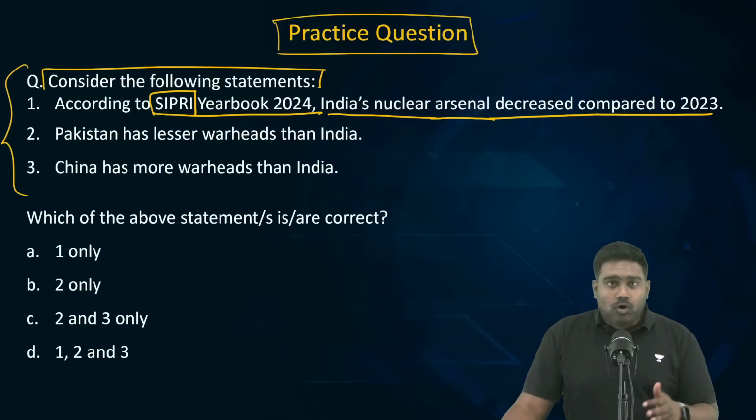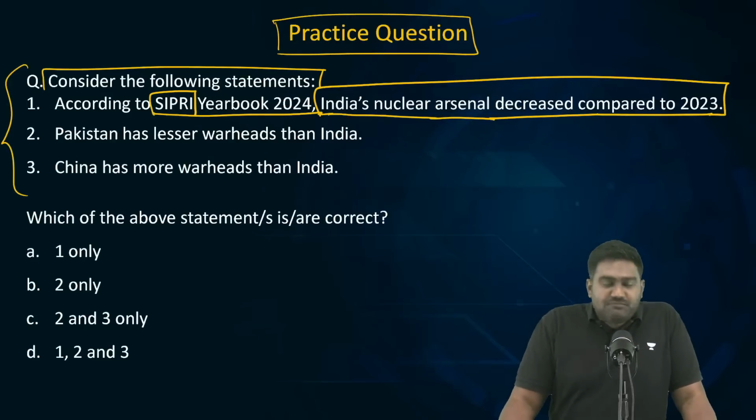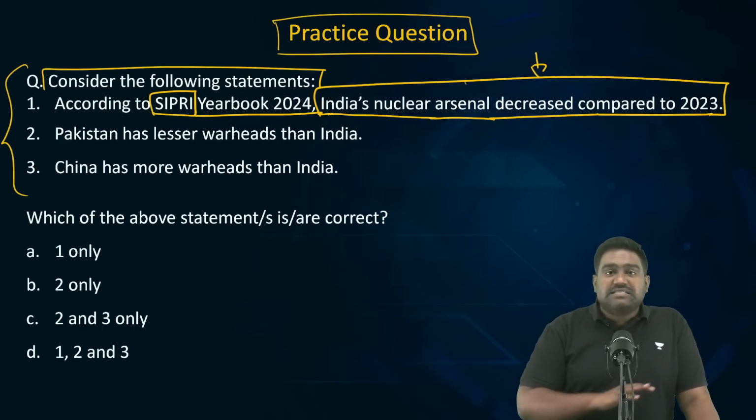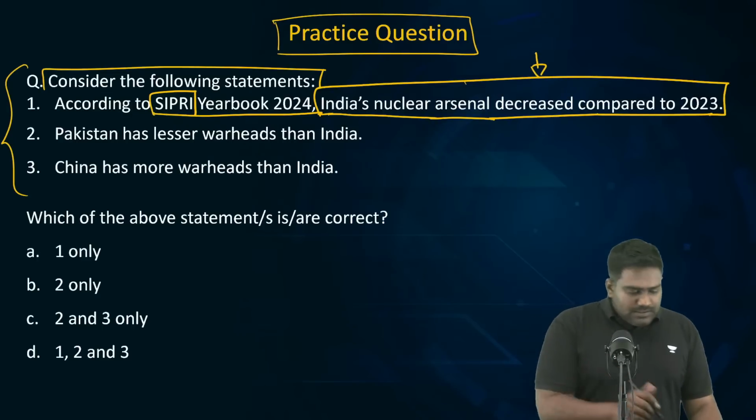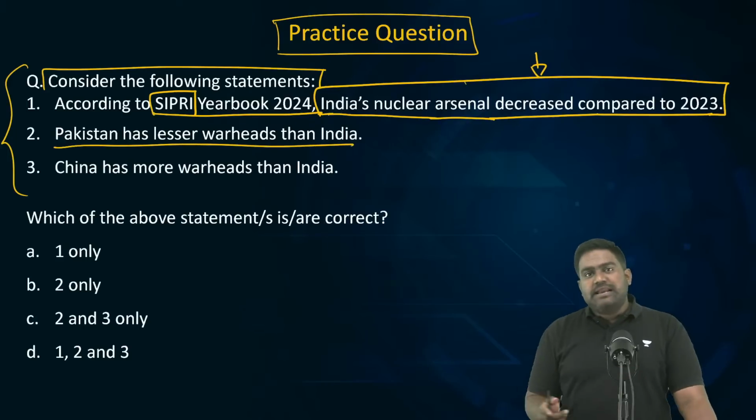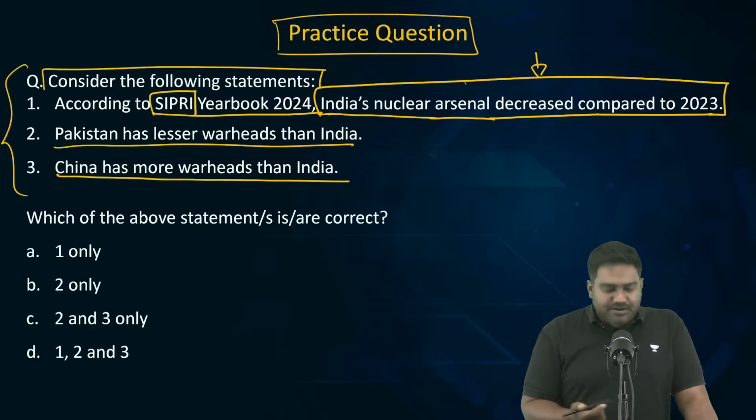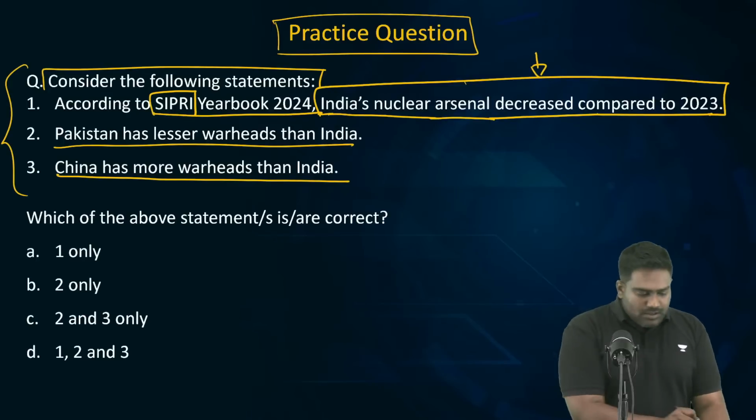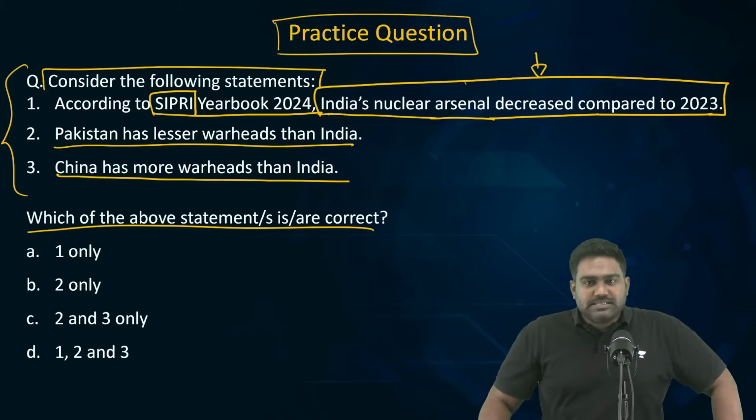So last year's report has some interesting observations. That's why I have picked this topic. The statement one is saying, according to the SIPRI report, India's nuclear arsenal has decreased compared to last year, compared to 2023. Pakistan has lesser warheads than India. Obviously, nuclear warheads. That's what the question is referring to. The last statement says China has more warheads than India. Which statements do you think is correct? Let me know the right answer.